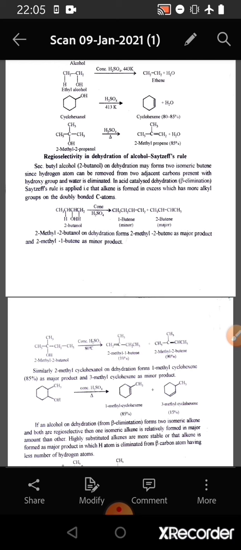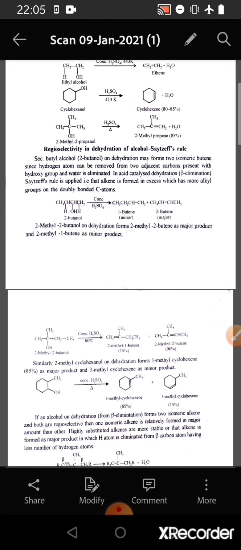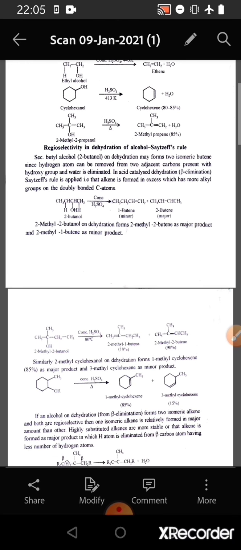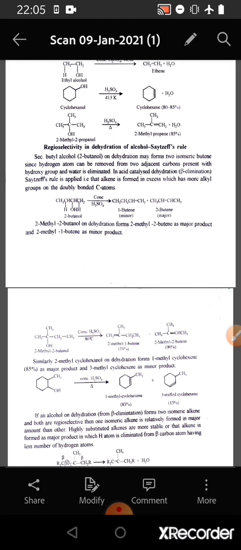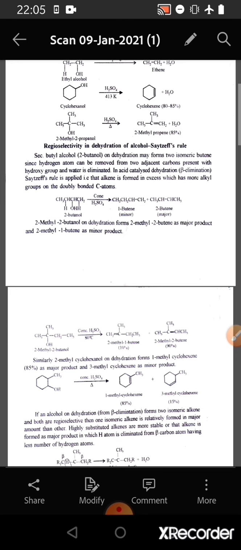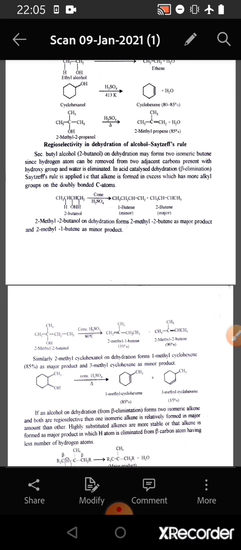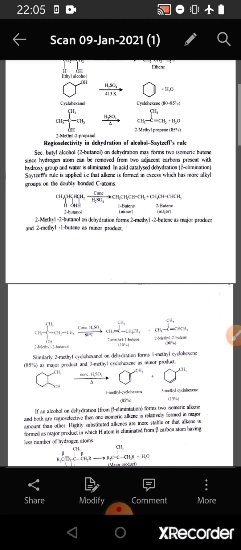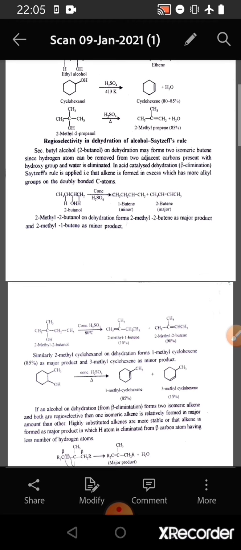That is, the carbon bearing the hydroxyl group is the alpha carbon atom, and the carbon atoms on its left hand side and on its right hand side are beta carbon atoms, and the hydrogen atom can be eliminated from either of these two beta carbon atoms.